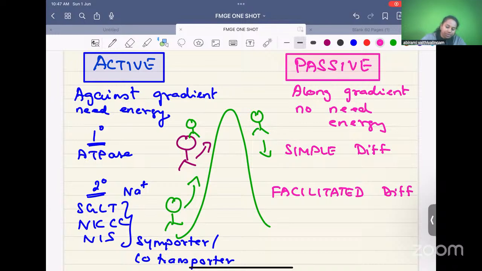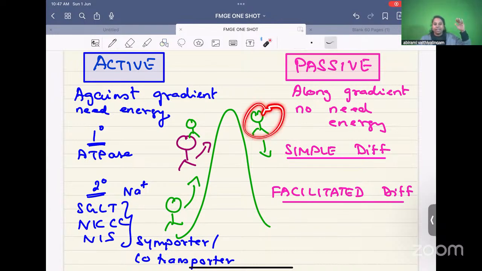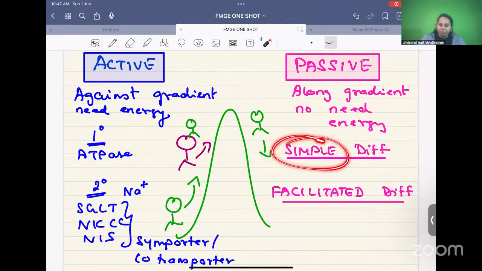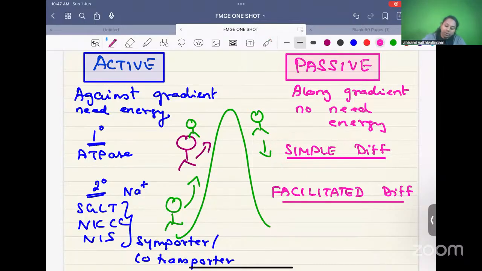Simple diffusion is like a sliding board. Siddhi is sliding and coming down. You are not using anybody's energy. Nobody is carrying you. You just slide and come down like that. This is called simple type of diffusion. Who will do this? Oxygen and carbon dioxide.